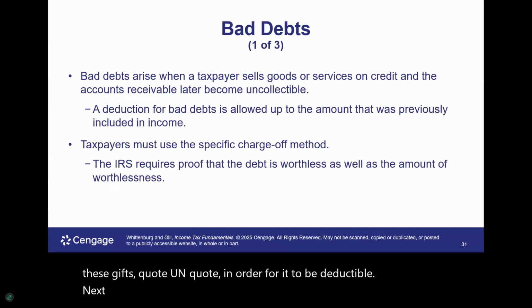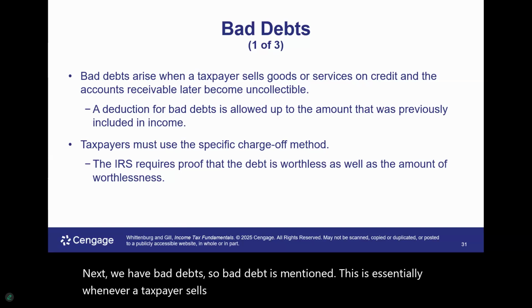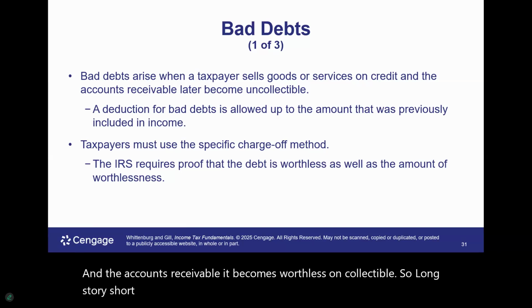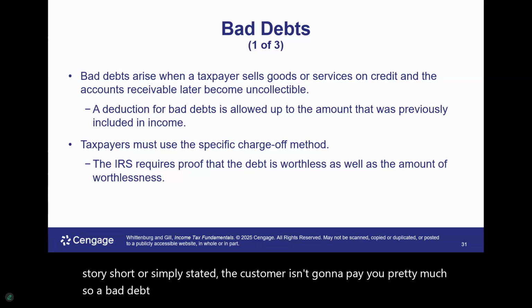Next, we have bad debts. So bad debt is mentioned. This is essentially whenever a taxpayer sells goods or services on credit and the accounts receivable becomes worthless, uncollectible. So long story short, or simply stated, the customer isn't going to pay you, pretty much. So a bad debt is allowed to the extent that the income was previously reported.